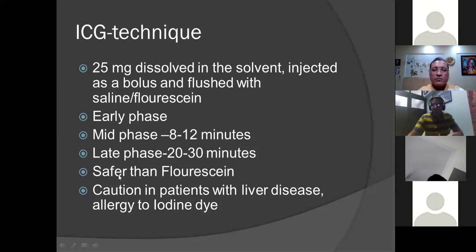As we discussed before, since the risk with the ICG dye is lesser compared to fluorescein, it is definitely a safer procedure. However, you have to be cautious in patients with liver disease. As I said, it is excreted via bile into the liver. So you have to be cautious in patients with hepatitis, especially the chronic hepatitis ones. It's an iodine-based dye. So if the patient is allergic to iodine, you should avoid ICG dye.